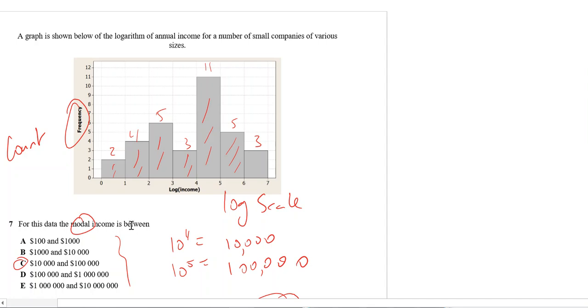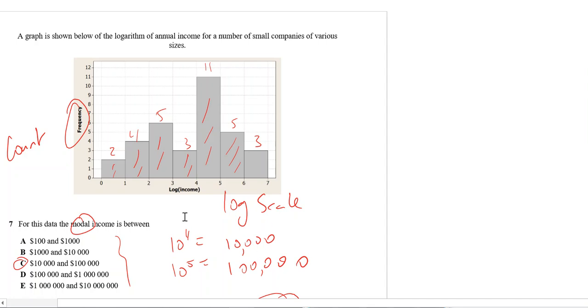For this data, the modal income is, okay, this is a log scale. You can see it's 0, 1, 2, 3, 5, 6, 7. So the modal income is the most frequent. The most frequent is between 4 and 5. Now, obviously, it doesn't say 4 and 5 here because this is a log scale. We want actual income.